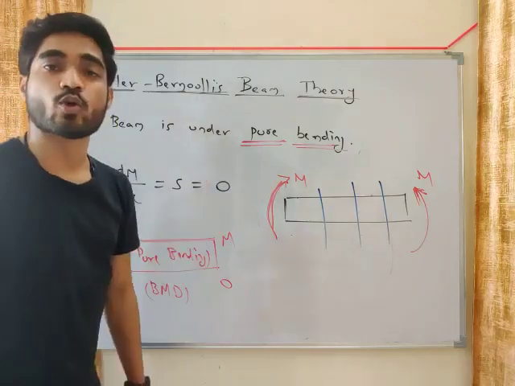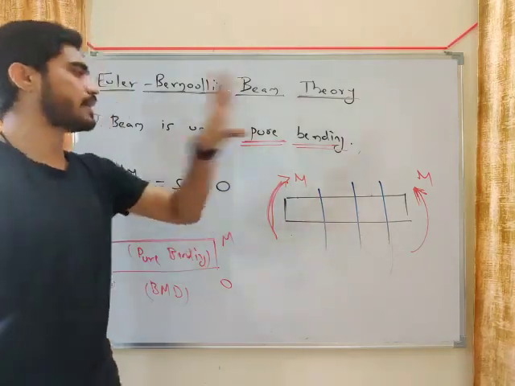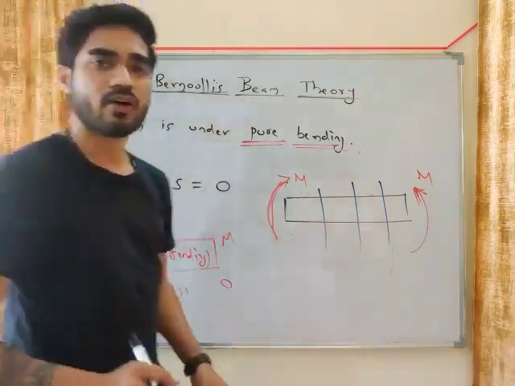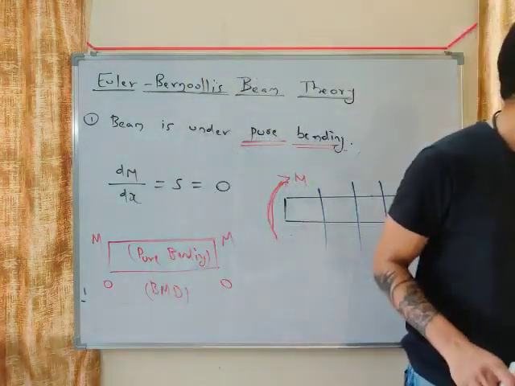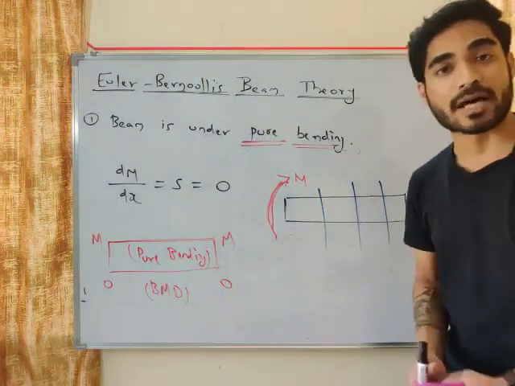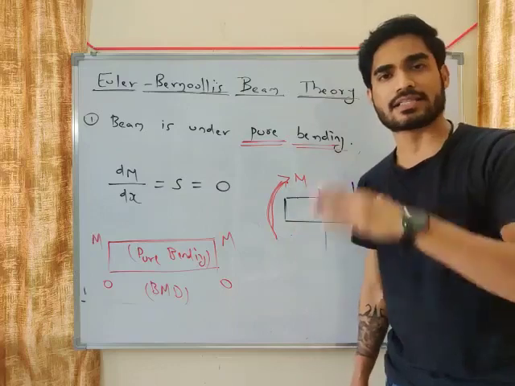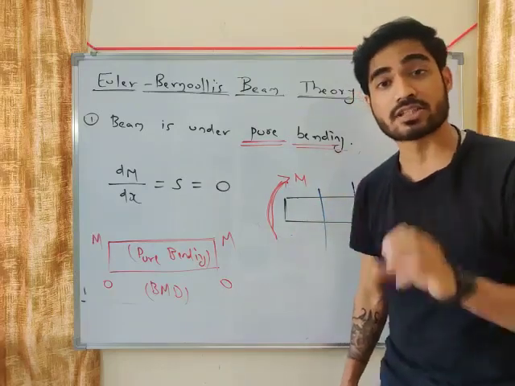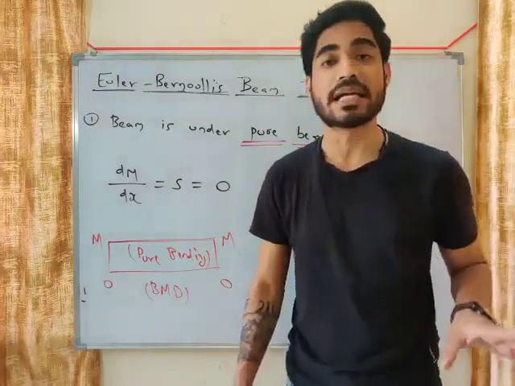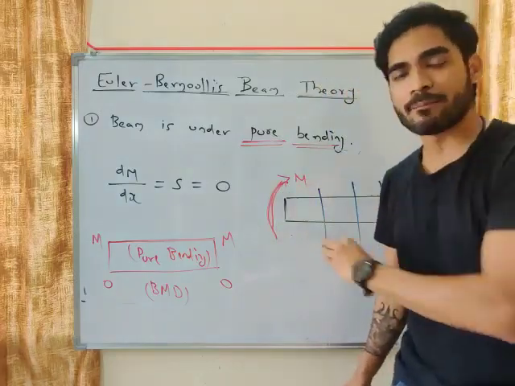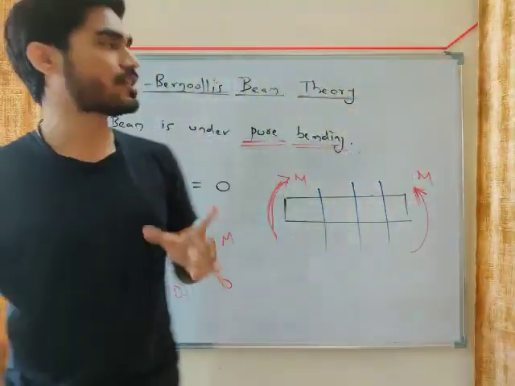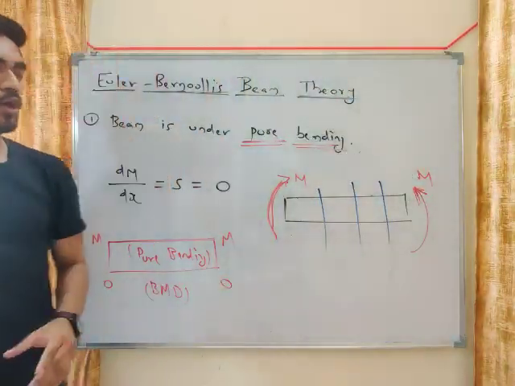It is very important to assume that the beam is under pure bending. Then only we can derive the equation of bending. So for the derivation purpose, we need to make certain assumptions. Without this assumption, the derivation will become very complicated. So we need a simple derivation. That's why we assume that the beam is under pure bending.